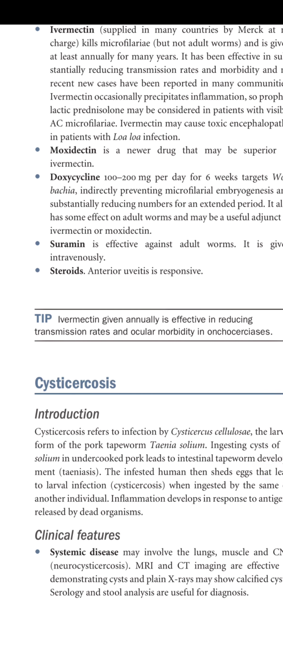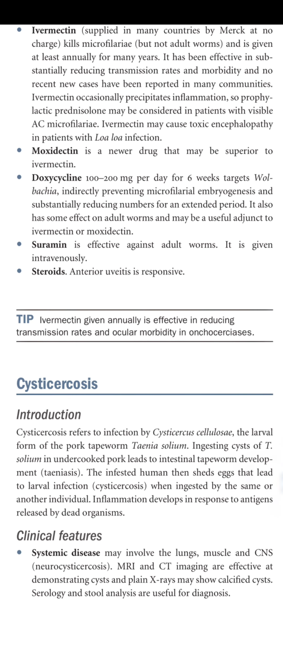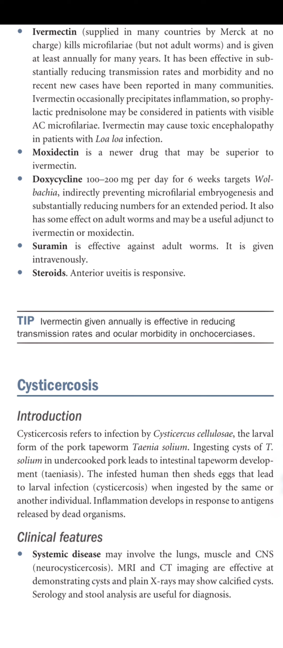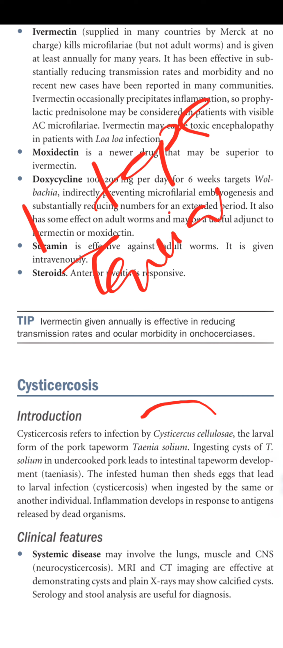Next is cysticercosis. Cysticercosis refers to the infection by Cysticercus cellulosae. It is caused by Cysticercus cellulosae, the larval form of the pork tapeworm, Taenia solium. The pork tapeworm is known as Taenia solium, and its larval form is Cysticercus cellulosae, which causes cysticercosis.